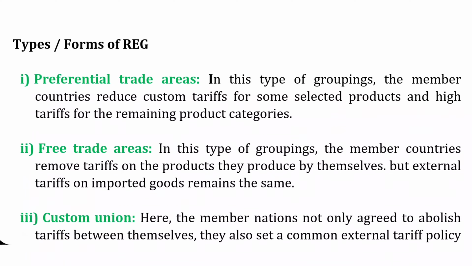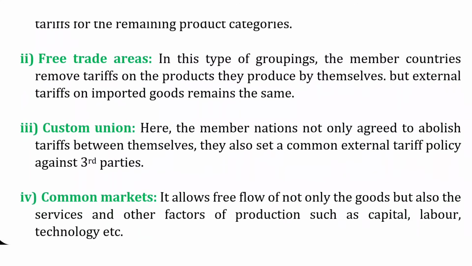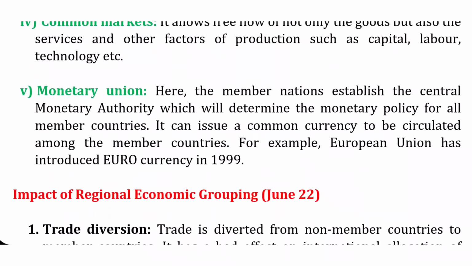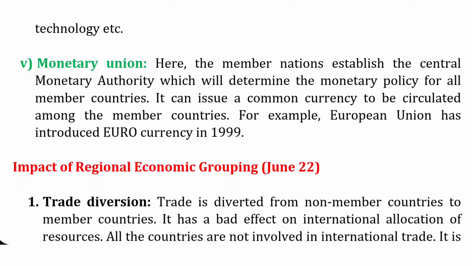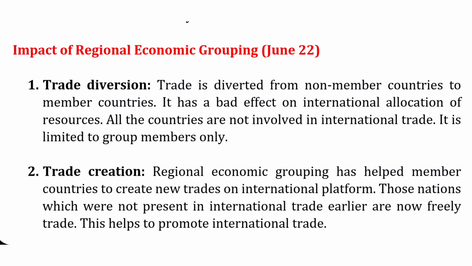And these are the different forms of REG, that means different types of REG, that is preferential trade areas, free trade areas, customs union, common markets, then monetary union. So it can take any shape. Okay. The next connected topic is the impact of regional economic groupings.